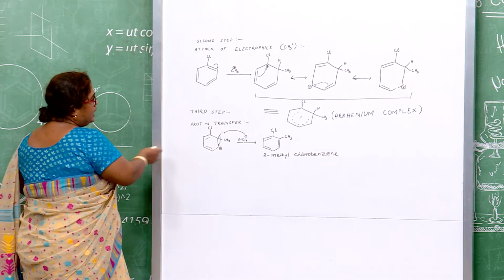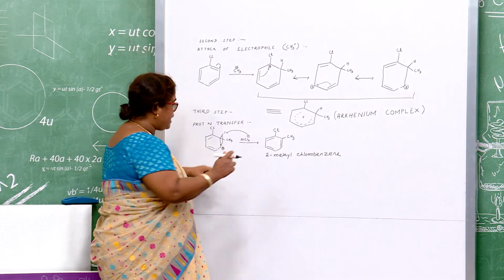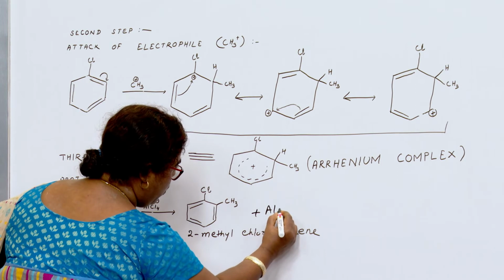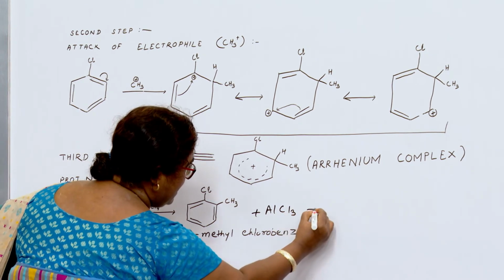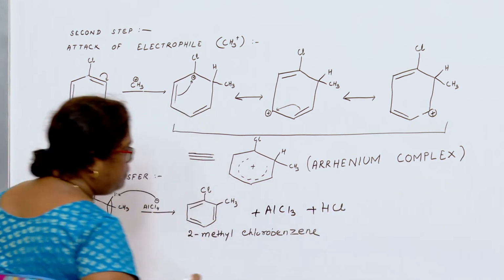You may see that in the intermediate the aromaticity was lost, and in the product the aromaticity is regained. So, we get AlCl3 as well as HCl as the side product.